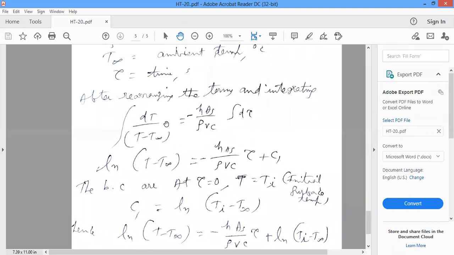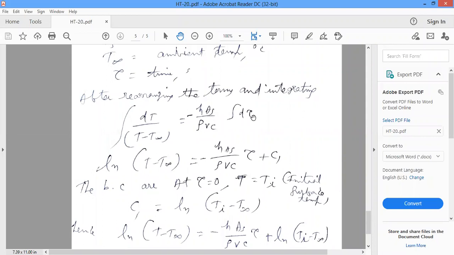For this, you have to integrate the left hand side as well as the right hand side. Integral of dT by (T minus T free stream) is equal to minus hA by rho Vc times integral of d tau.